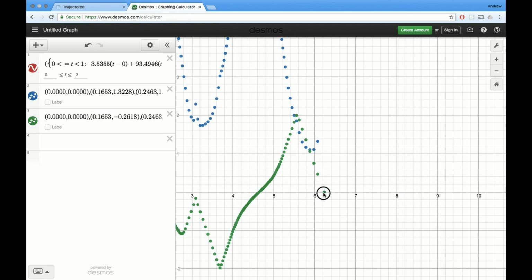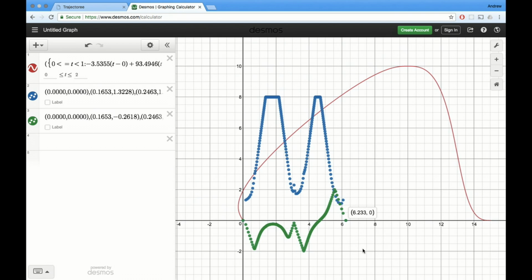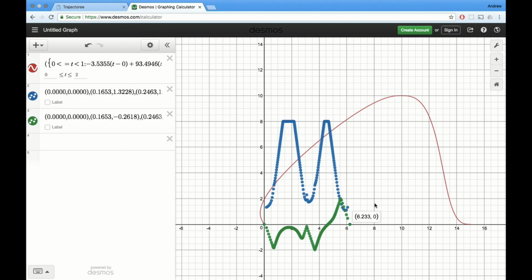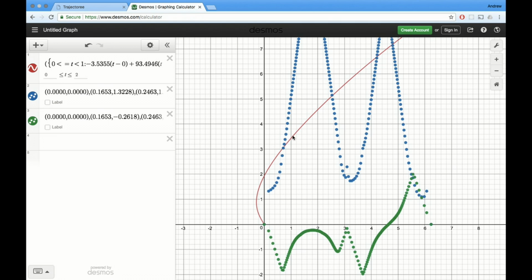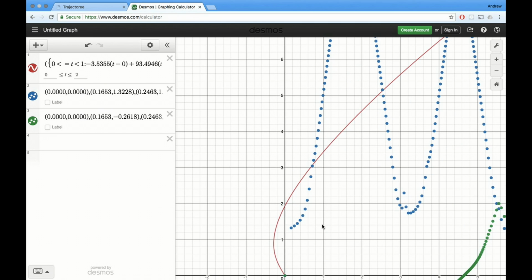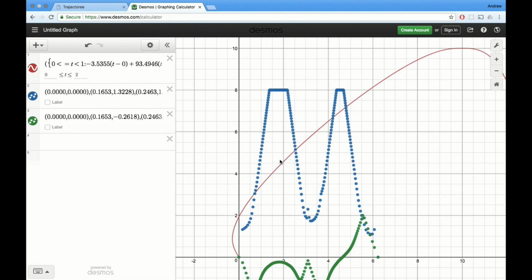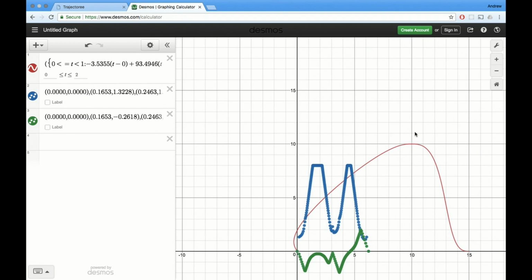So it looks like this path would take about 6.2 seconds for a robot with that configuration to follow. So we start off with some acceleration. It's non-uniform acceleration, probably because there's some curvature constraints here at the beginning. We hit our maximum velocity, and we have to decelerate to be able to take this corner right here, presumably. And we accelerate again for the straight section, and then we decelerate here for this corner, and also because we need to reach 0 here at the end of the path.